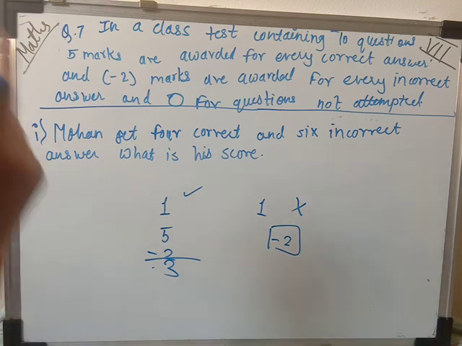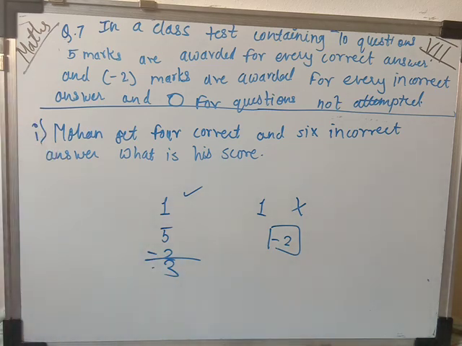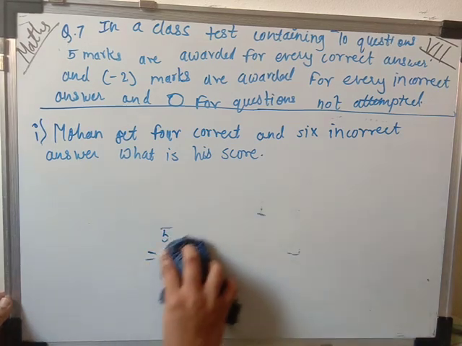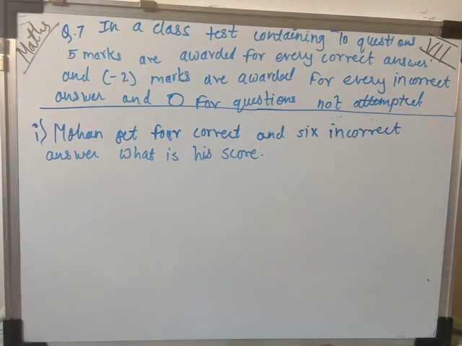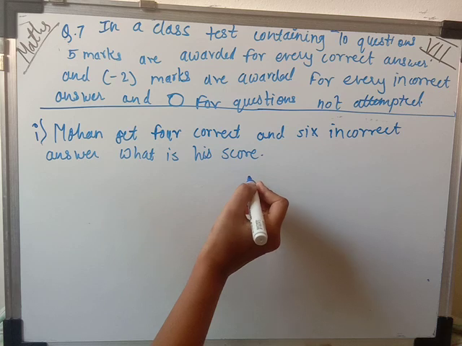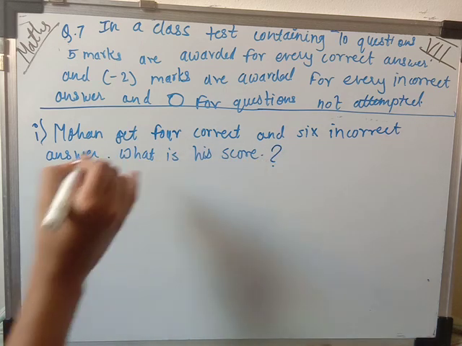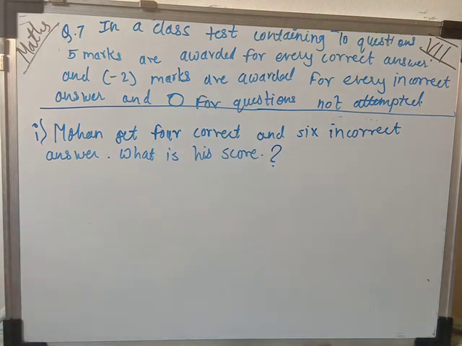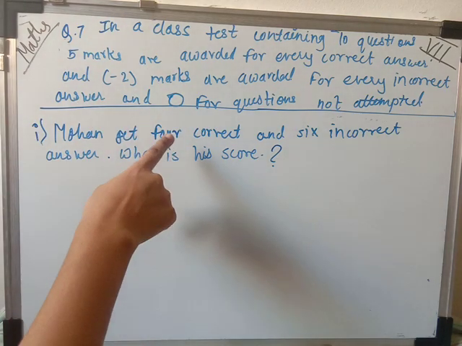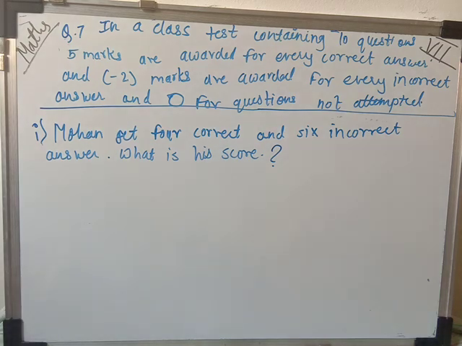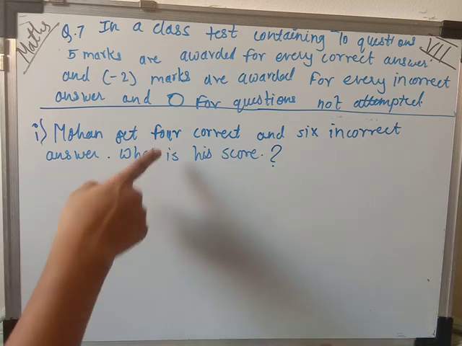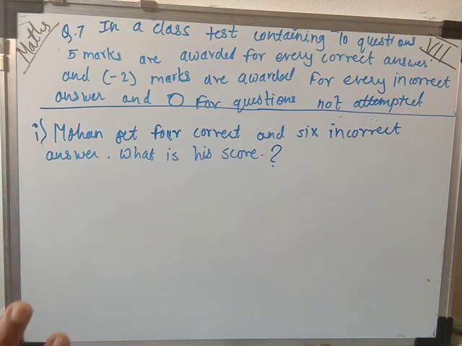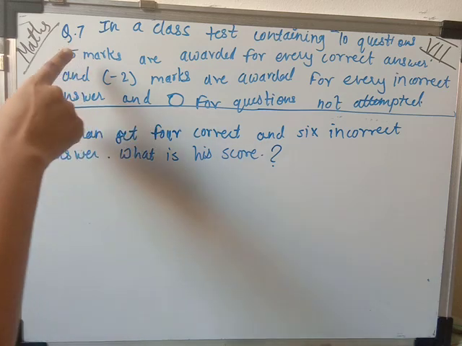Okay, so here the first question is, Mohan gets 4 correct and 6 incorrect answers, what is his score? Here Mohan is the boy who has attempted the 10 questions, where 4 out of 10 answers are correct and 6 are incorrect. So first we have to find out the total score of 4 correct answers. For each correct answer the marks are 5.